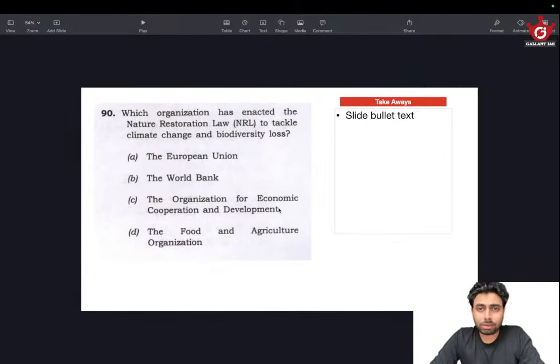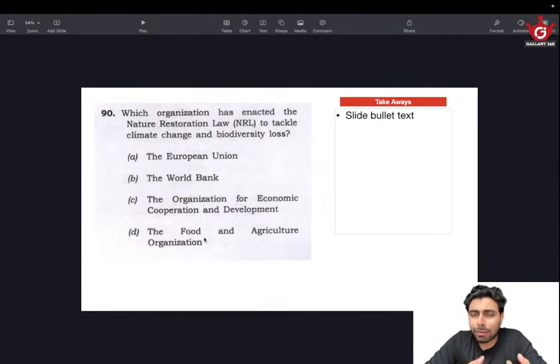UPSC has been asking questions about certain things like the General Data Protection Regulation, then the Carbon Border Adjustment Mechanism. Things like that are very environment friendly, very forward looking, and very progressive in nature. And these sort of environmental sustainability related laws or conventions or practices are mostly driven by either UN agencies or the European Union. This is where having a bigger picture comes to our rescue. If UN agencies are mentioned here, then it will be slightly difficult. Food and Agriculture Organization is mentioned, but we'll come to that.